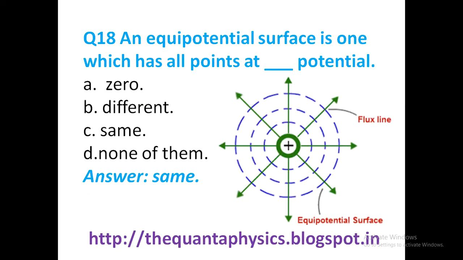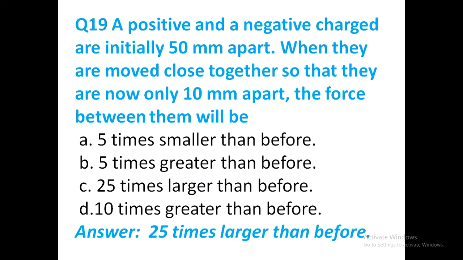An equipotential surface is one which has all points at the same potential. A positive and a negative charge are initially 50 mm apart. When they are moved close together so that they are now only 10 mm apart, the force between them becomes 25 times larger than before, because the distance is decreased by 5 times and force is inversely proportional to distance square. So force increases by 5 square, that is, 25 times larger than before.